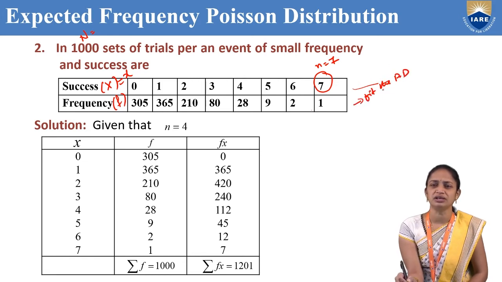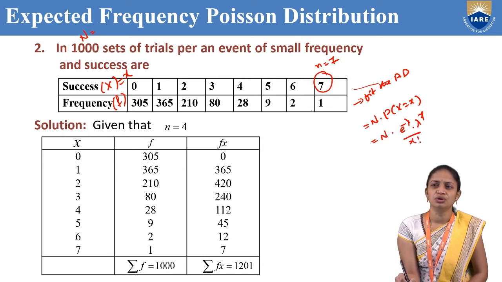So what is the fitting of Poisson distribution? The fitting of Poisson distribution formula is N into P of X equal to x. Here the Poisson distribution formula is e power minus lambda, lambda power x by x factorial. So here we have a capital N value, and we don't have the lambda value, so we need to find the lambda value. Lambda is nothing but the mean.